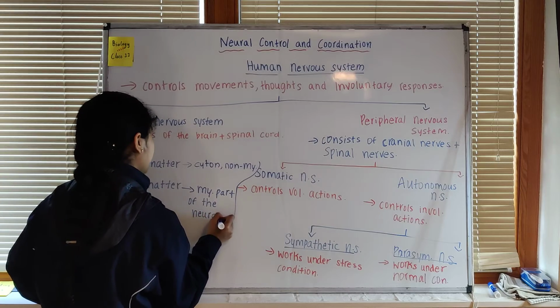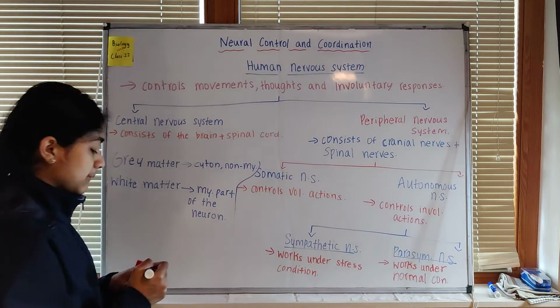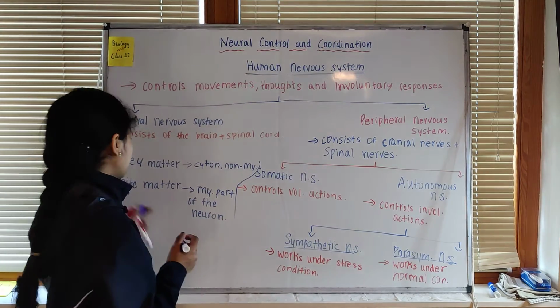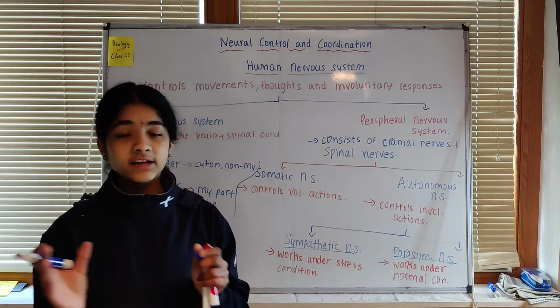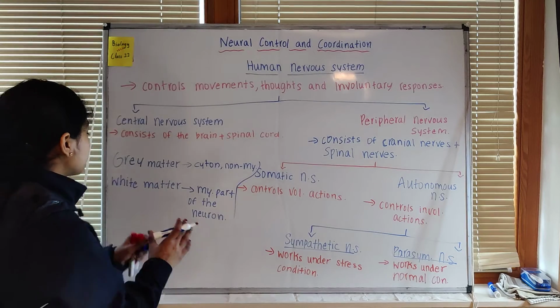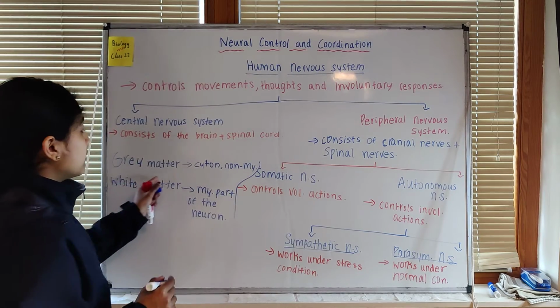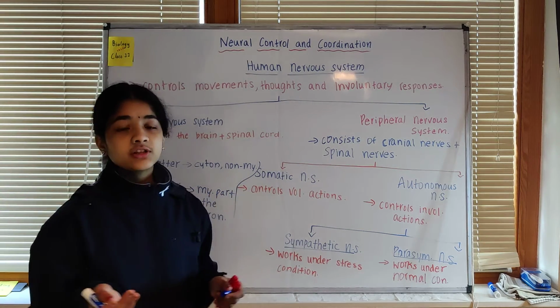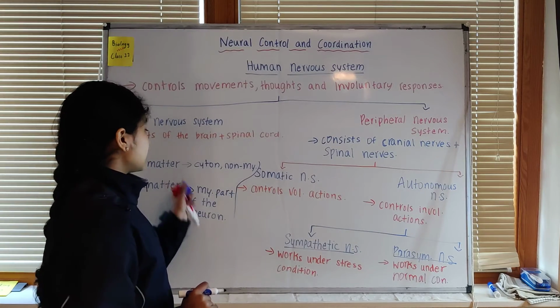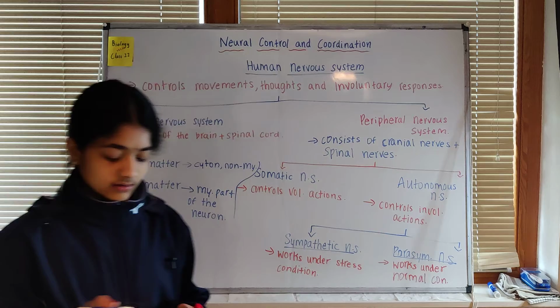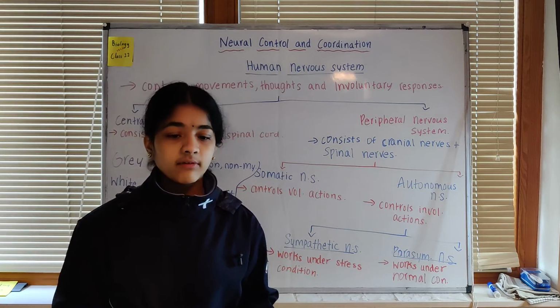These are just some examples where grey matter and white matter can be seen. The part where the myelin sheath is present is mostly white in color, and wherever there is no myelin sheath, that is the nodes of Ranvier, and in the cyton as well, that is the cell body, there it is grey matter. So this is about the grey matter and the white matter.